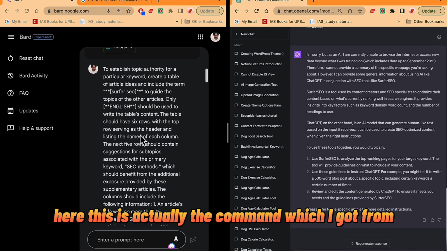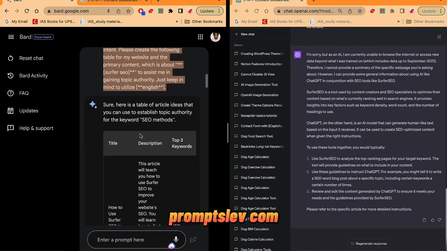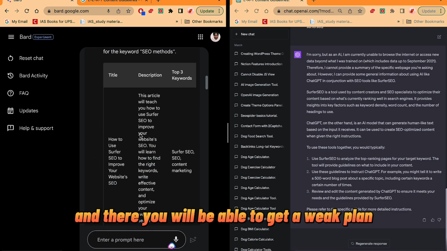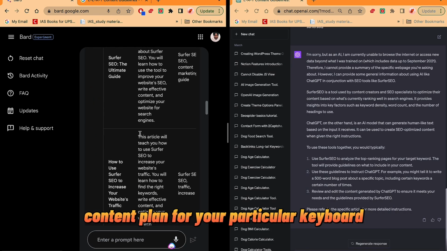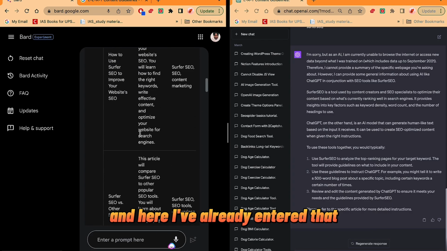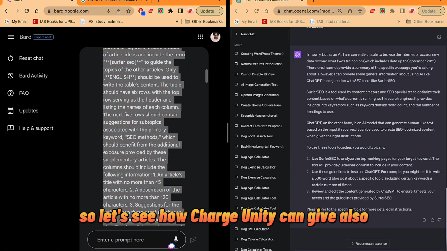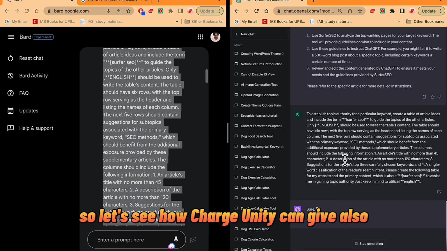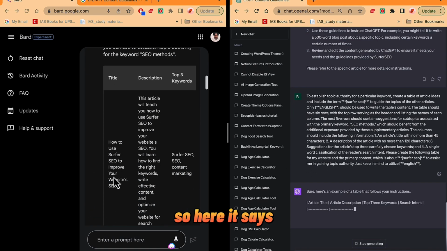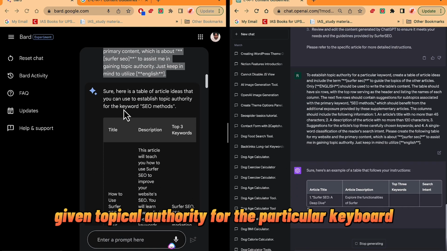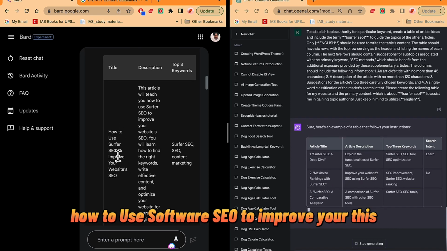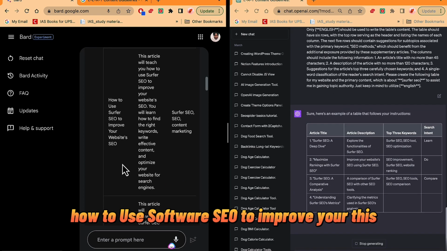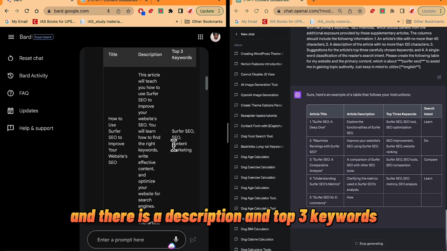This is actually a command which I got from promptslove.com, and there you will be able to get a week plan or content plan for your particular keyword. Here I've already entered that. So let's see how ChatGPT can give us an answer. Here it says, given topical authority for the particular keyword, which is SEO methods, and as you can see, how to use Search for SEO to improve this. There is a description and top 3 keywords.